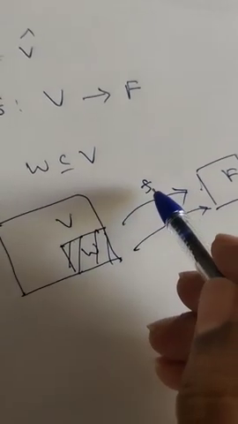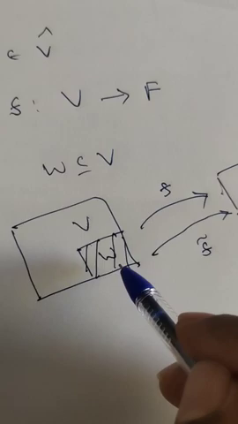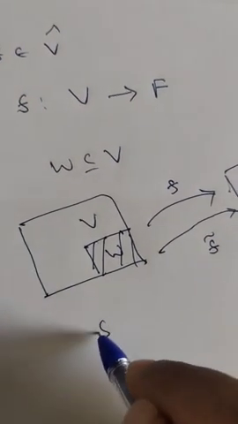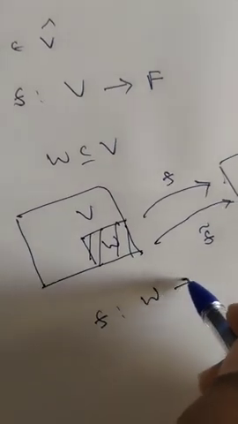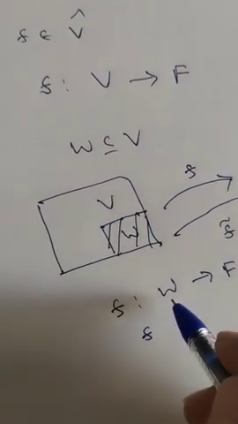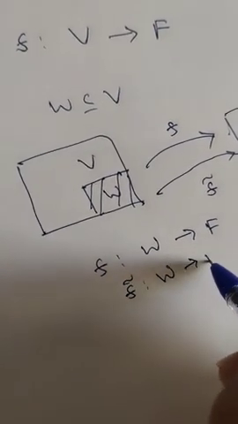So f tilde is nothing but f only, restricted to only W. So f from W to F becomes f tilde. So f tilde is a function from W to F.